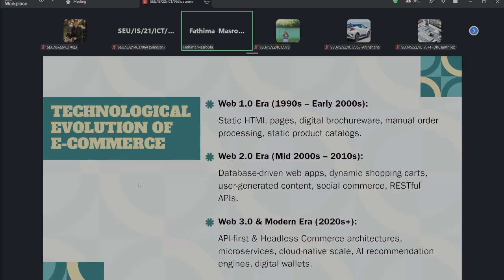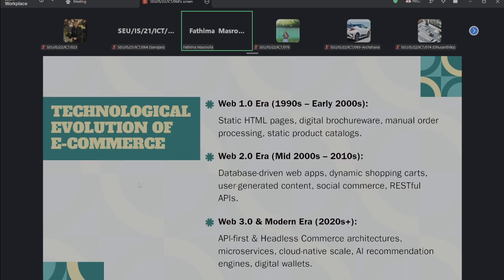And RESTful APIs, as you all know, allow different software systems to communicate. For example, the e-commerce system with the payment system, and the payment system with the delivery system. So among the different systems, it will make some communication, right? So these are the things we can tell.